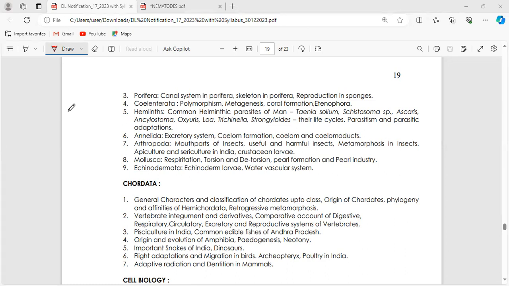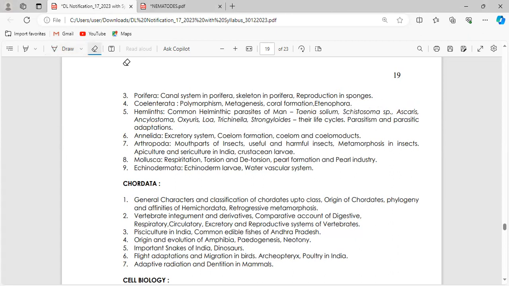Okay, in the last two classes we dealt with Helminthes. We have completed Taenia solium, Schistosoma, and Ascaris. In today's class, we are going to finish all these things. It's very short when compared to the above three; these are a little bit decreased in form.